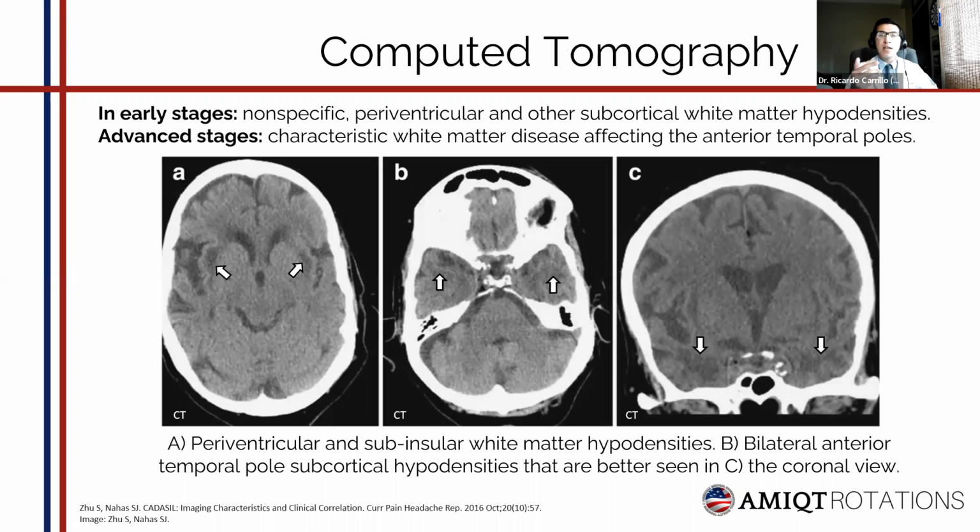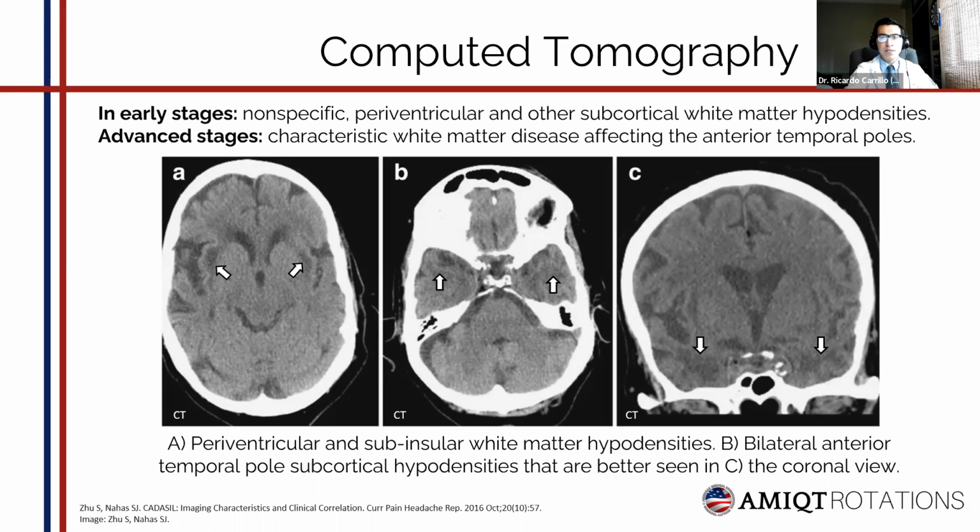The best imaging study for CADASIL will be MRI, but we need to be aware of what manifestations will be seen on a CT scan. On computed tomography, in early stages of CADASIL, non-specific periventricular and other subcortical white matter hypodensities may be seen, and the characteristic white matter disease will not be evident on computed tomography until more advanced stages of the disease.